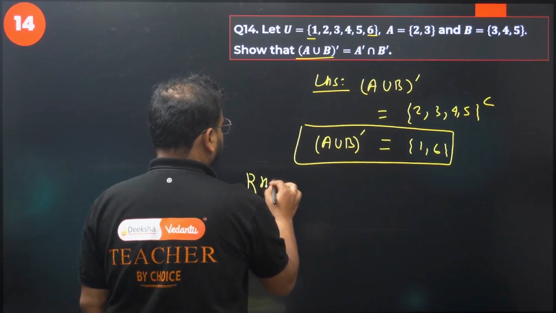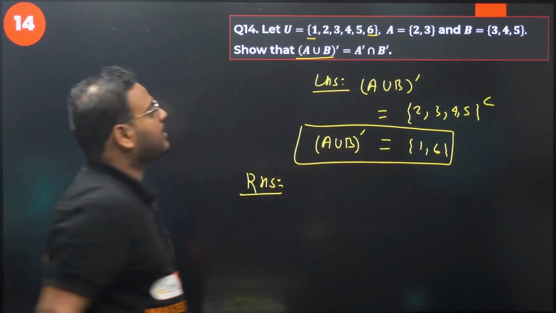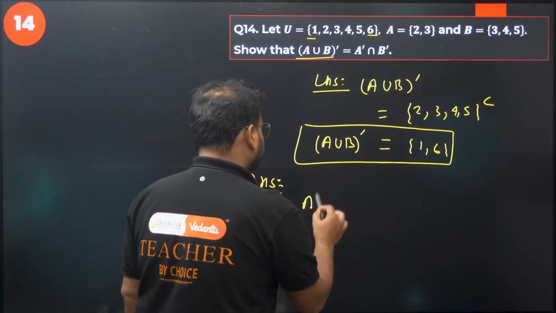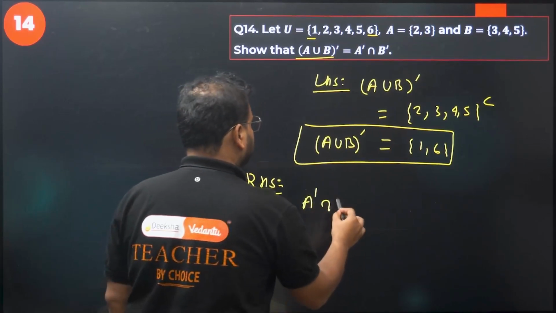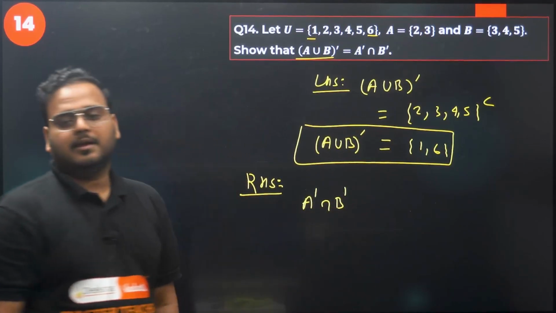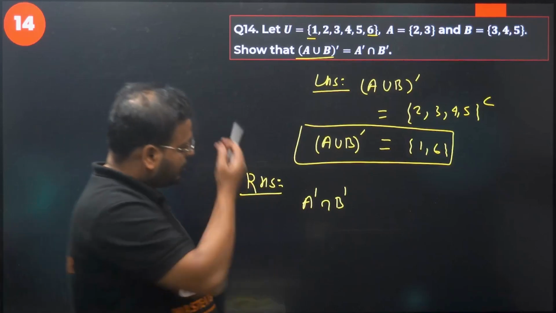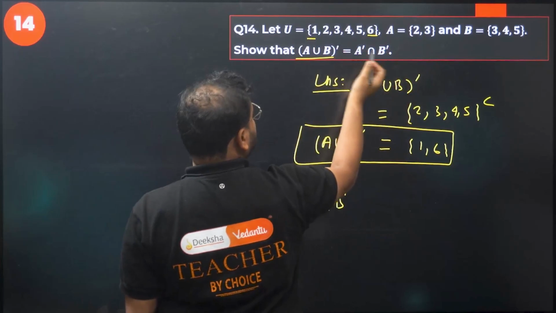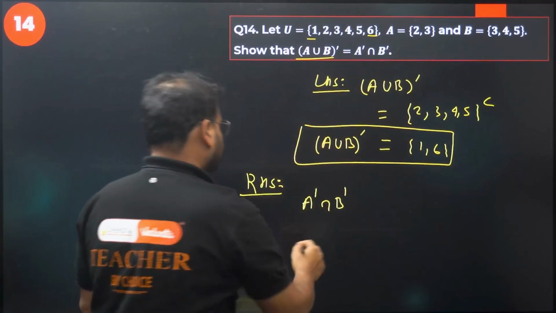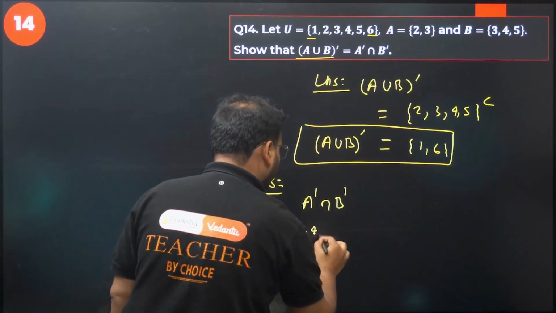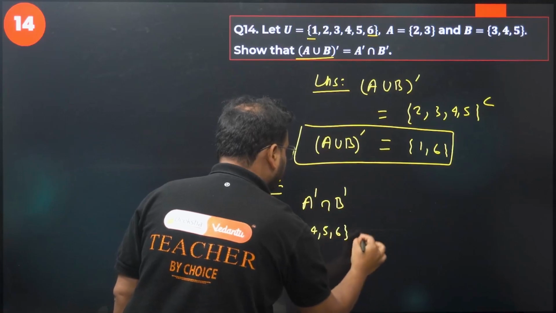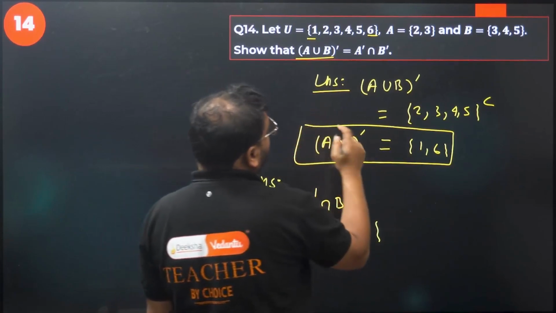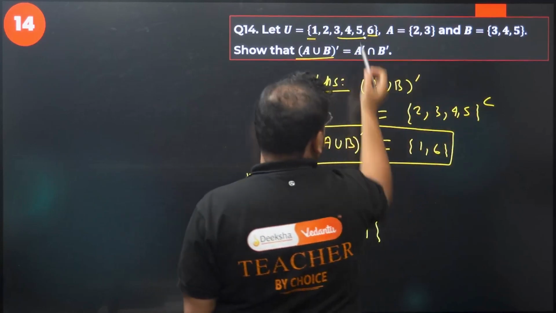Now let's go for RHS. What we have for RHS? Now we have A complement intersection B complement. How do you do that? Find A complement. In A, it's everything but A, which is basically {1, 4, 5, 6}. Intersection with B complement. B complement means {1, 2, 6}, right? Because 3, 4, 5 is there, no? So {1, 2, 6}.